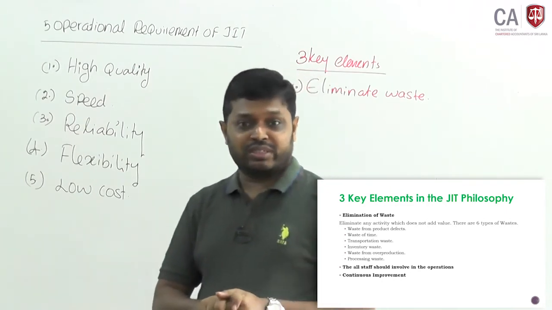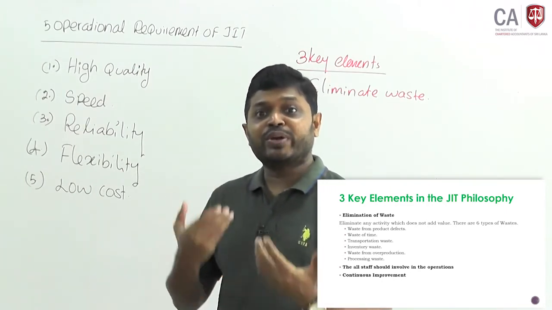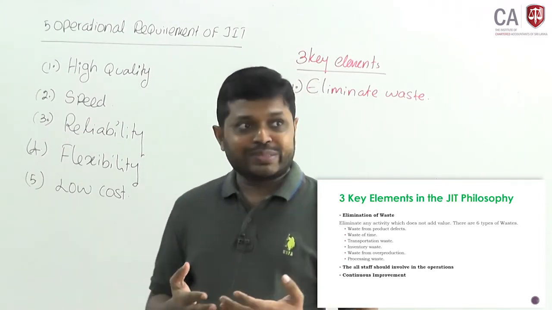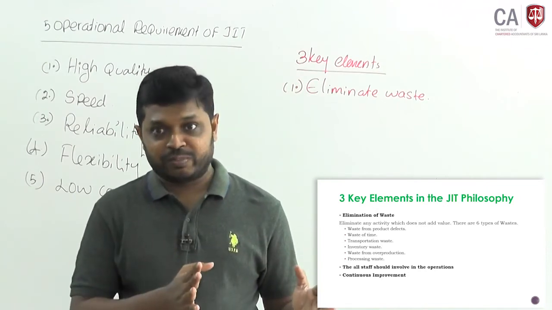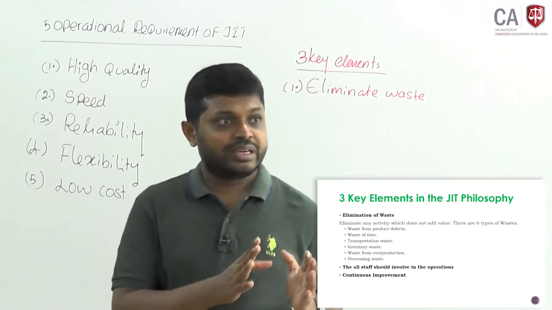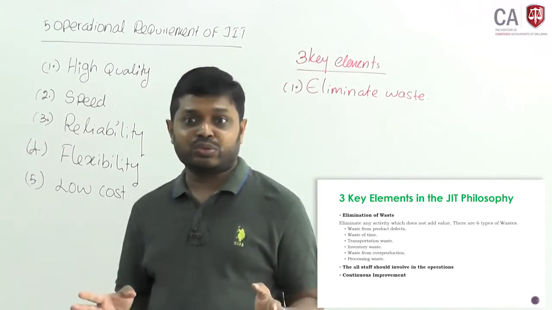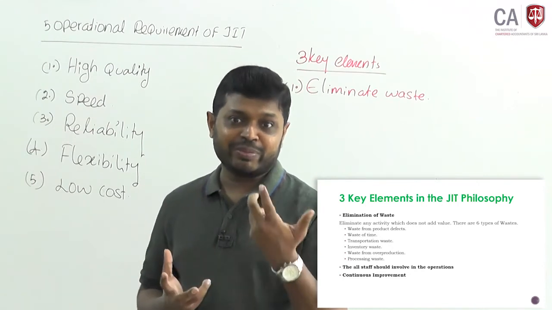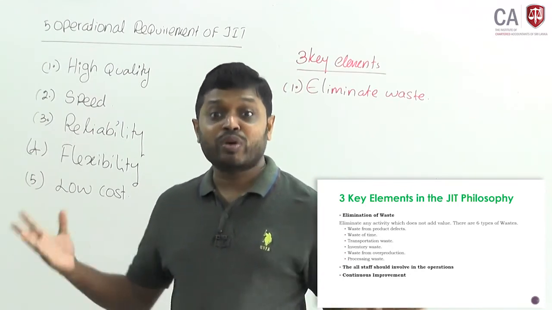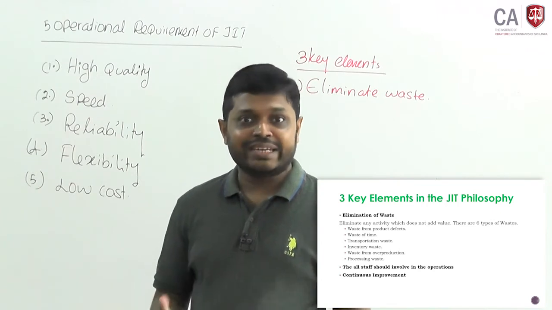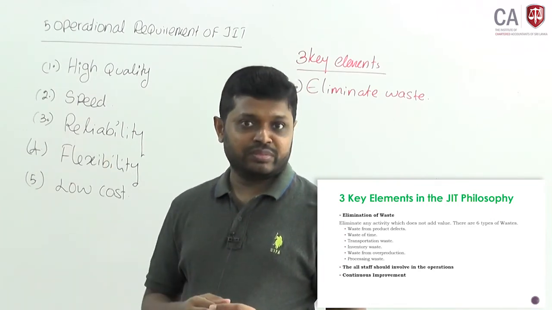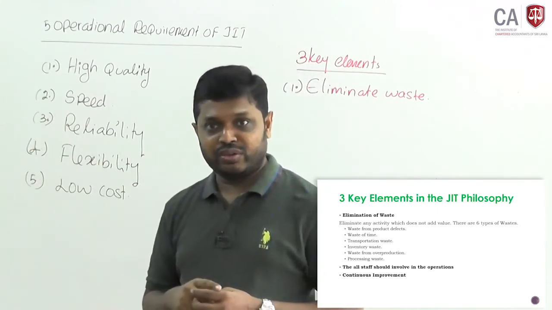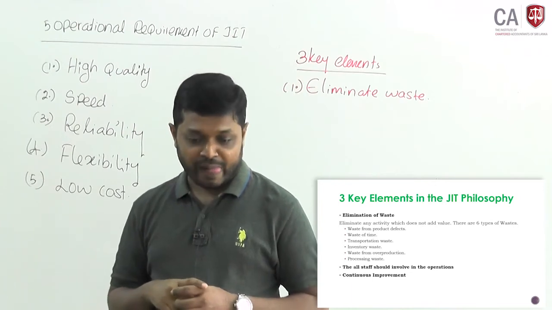Waste from overproduction. You have produced more than required. As an example, in the textile industry, for one particular design you have manufactured 10,000, expecting that design will be purchased by 10,000, but the real market requirement is only 5,000. The balance 5,000 is overproduction. It cannot be used anywhere, so you have to remove it. It is another waste. You have to produce based on demand. Overproduction will create a cost.